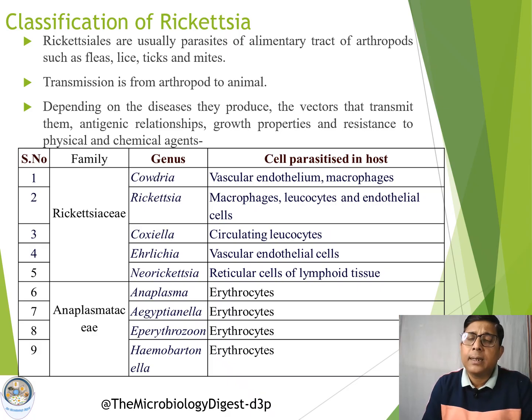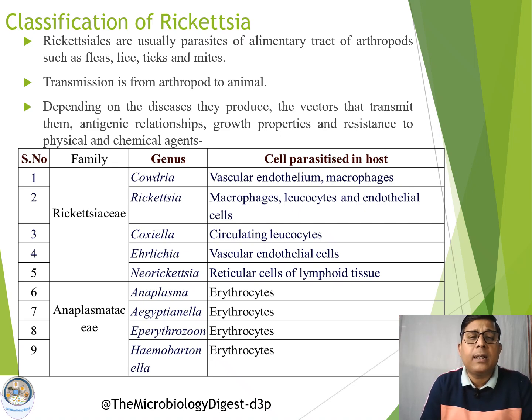They are classified based on properties like the disease they produce, the vectors through which they can be transmitted, and antigenic relationship. These properties are taken into consideration while classifying the Rickettsia group of organisms.